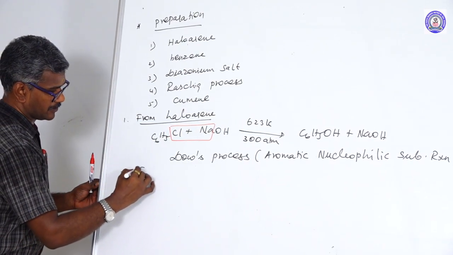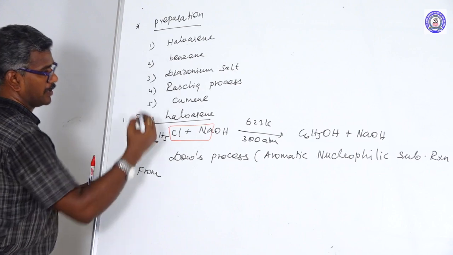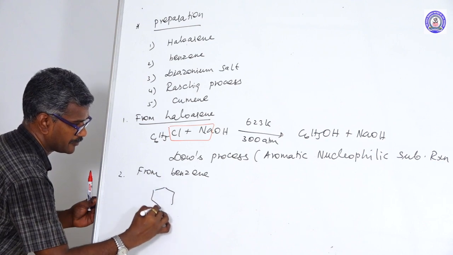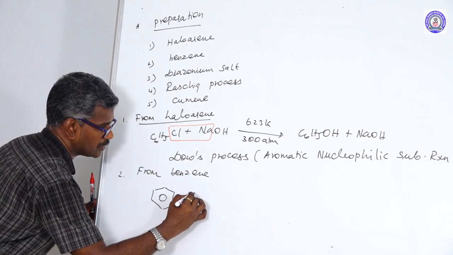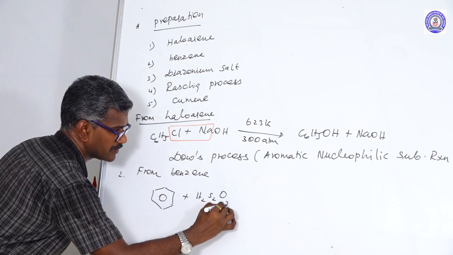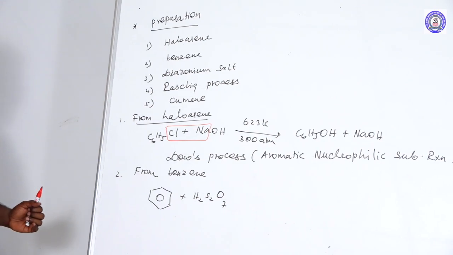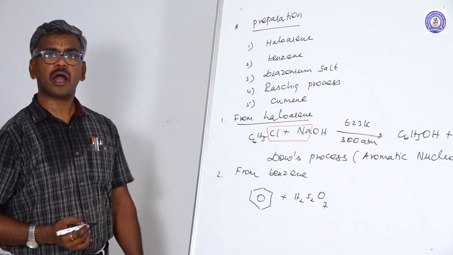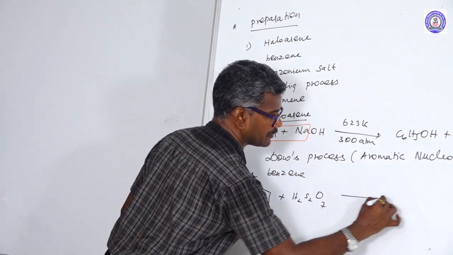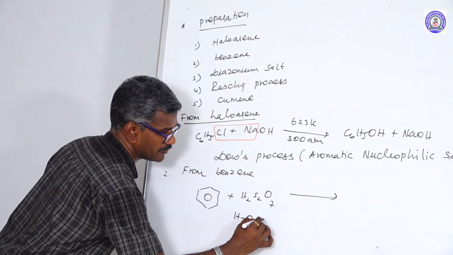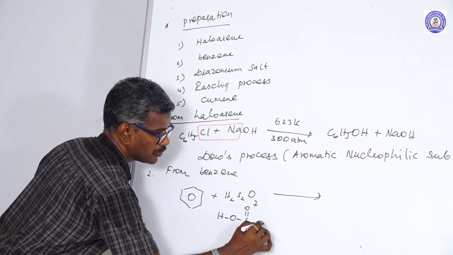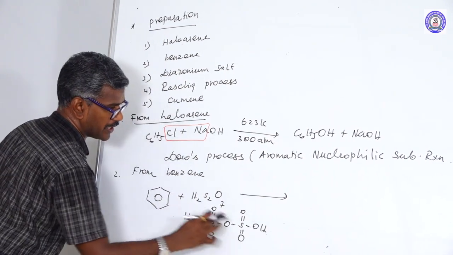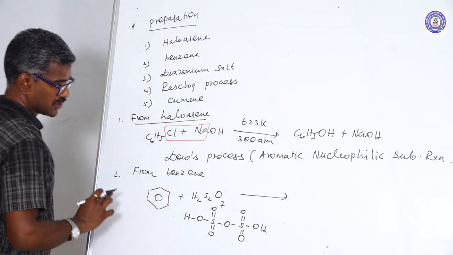Another one, from benzene. Benzene reacts with oleum, H2S2O7, or fuming sulfuric acid. What is fuming sulfuric acid? SO3 gas is passed through sulfuric acid to form oleum. The structure is HO double bond, two hydrogen, two sulfur, seven oxygen.